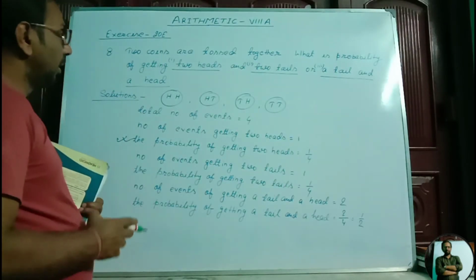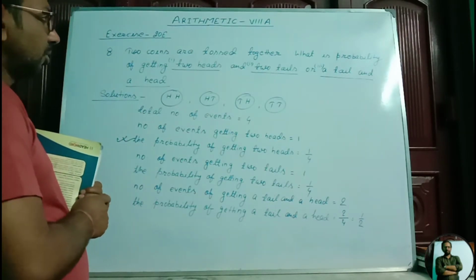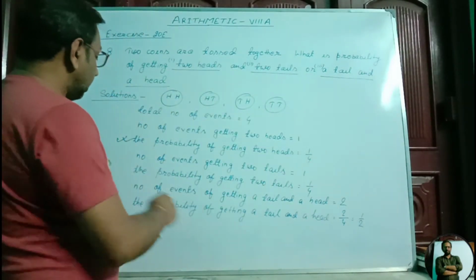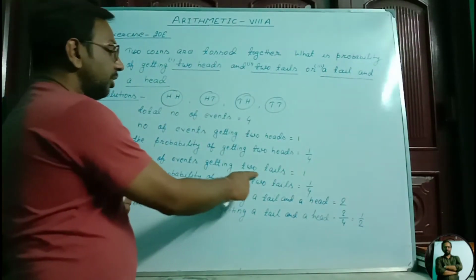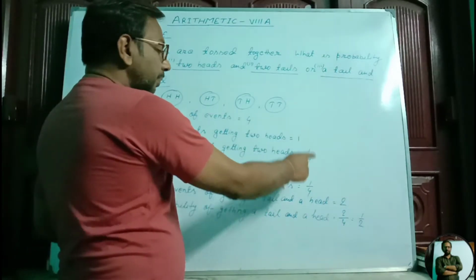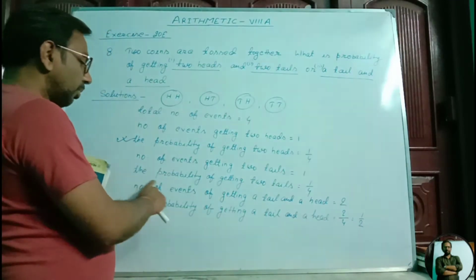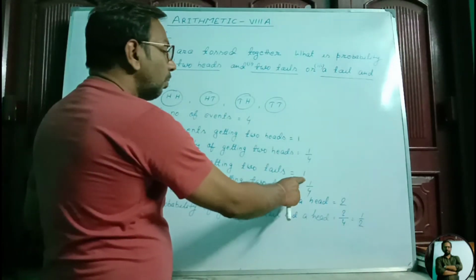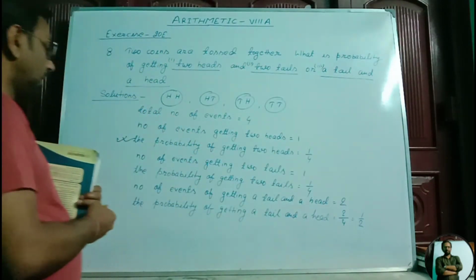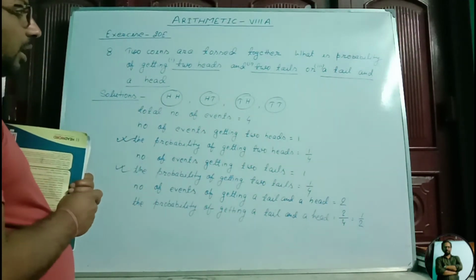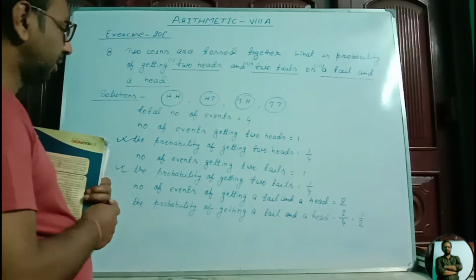First answer. Now second is, what is the probability of getting two tails? For that I wrote number of events getting two tails 1 and total number of events is 4. So the probability of getting two tails will be 1 by 4. This is the second answer.